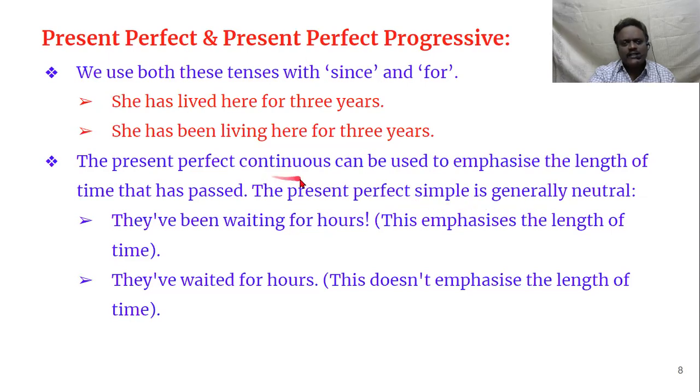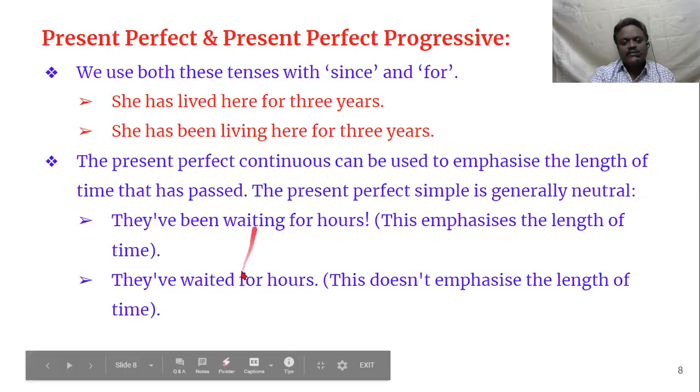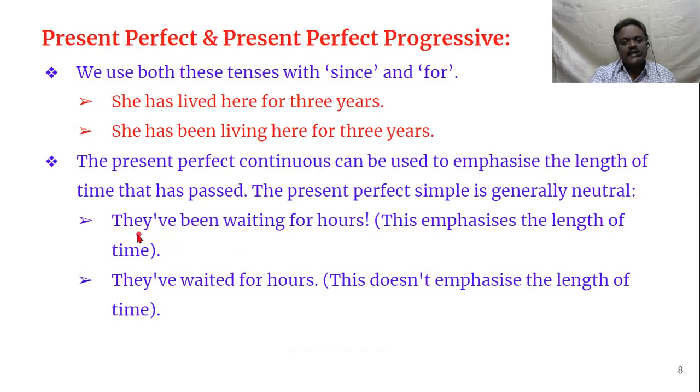See, when it comes to continuous tense, we are emphasizing the time that has passed, whereas in present perfect simple, the time is neutral. It is very passive. See here the two differences. If we examine, then you can understand nicely. They have been waiting for hours. That means it's a kind of complaint. This emphasizes the length of time.